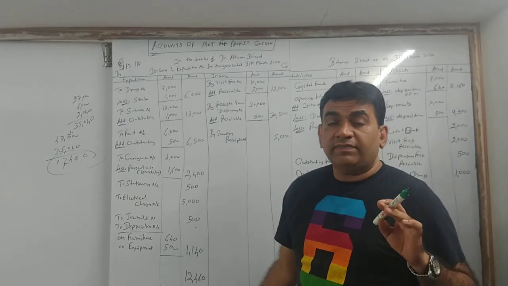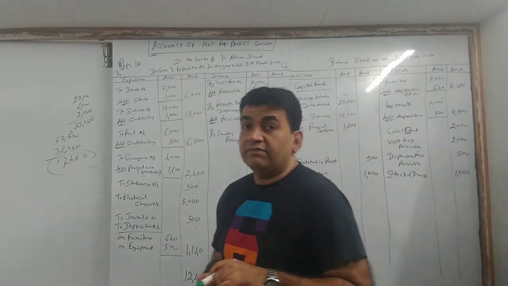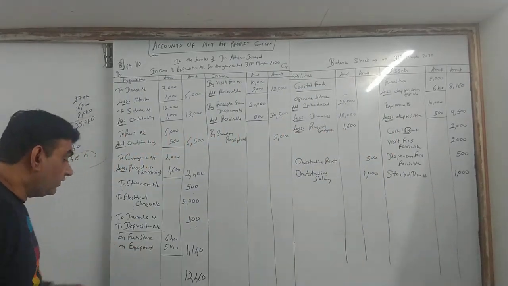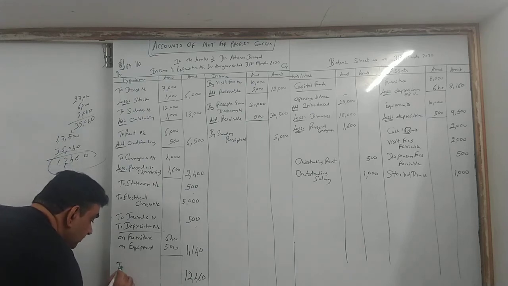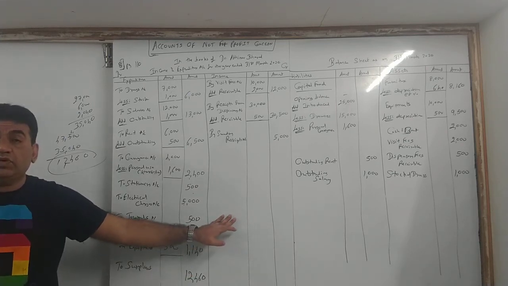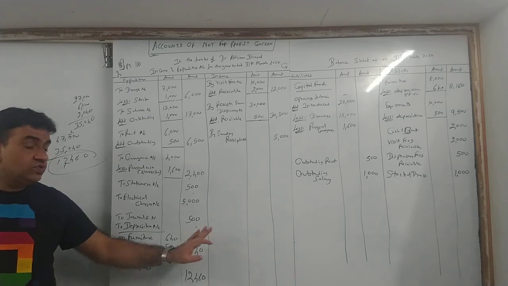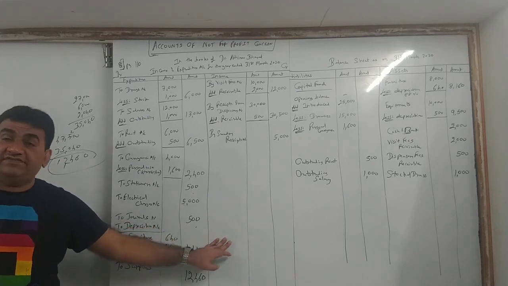In the final accounts of a partnership firm we called it net profit. This is net profit only, but here if there is a profit we use the word surplus. So against this write the word surplus. Surplus means your income is more, expenditure is less. That is nothing but another name for profit. In case you get a loss, we call it a deficit.